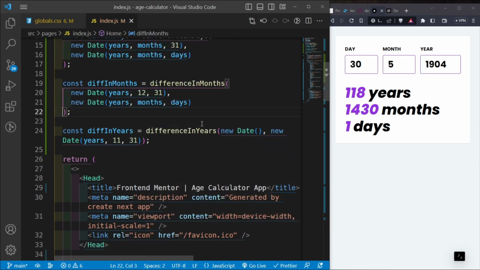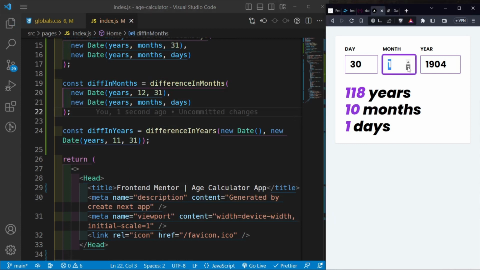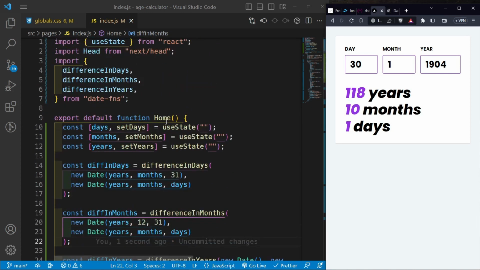And then save it. What happens here? We get 7 months. So can you go past 10 months? Wait, what? Shouldn't this be saying 11? Difference in months. I thought this would be saying 11.